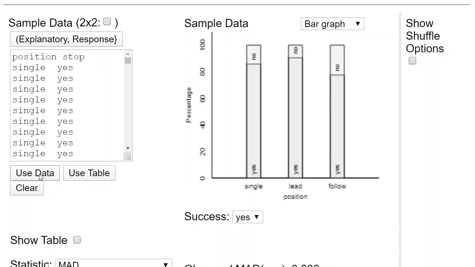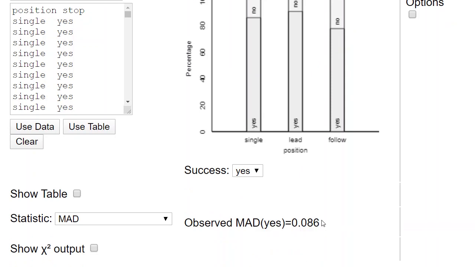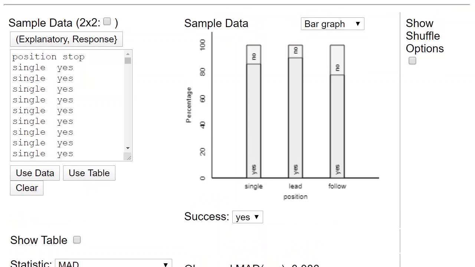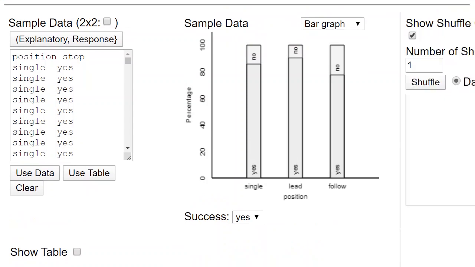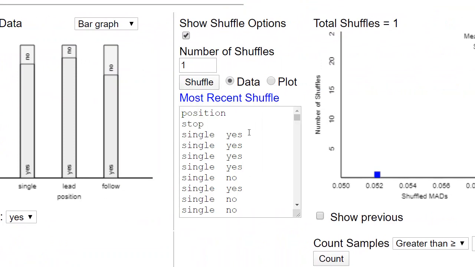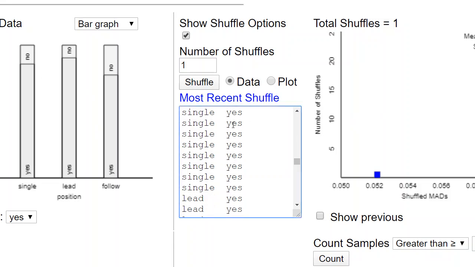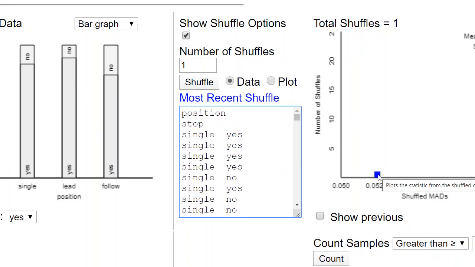When we click use data, it turns it into this segmented bar graph. So we have the three of them, and it computes the MAD statistic for us, 0.086, okay? And then we can go over here to the shuffle options. What shuffling is going to do is randomly deal out cards into three piles and see where the successes and failures go if we just randomly dealt them out. And then it computes the MAD statistic and puts a dot right there.